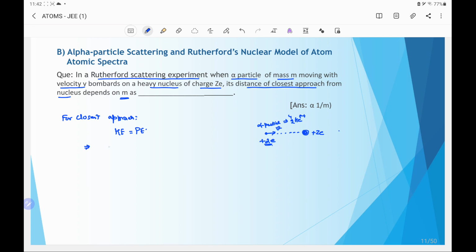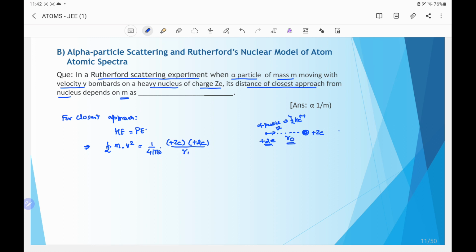So in this condition, kinetic energy will be half into the mass of the alpha particle, which is given m, and velocity is also given v, so it is half mv square, and this is equal to potential energy. It is the electric potential energy which is given by 1 by 4 pi epsilon naught, charge of the heavy nucleus is plus Ze, charge of alpha particle is plus 2e, and the distance between them in the condition of closest approach is suppose r0.